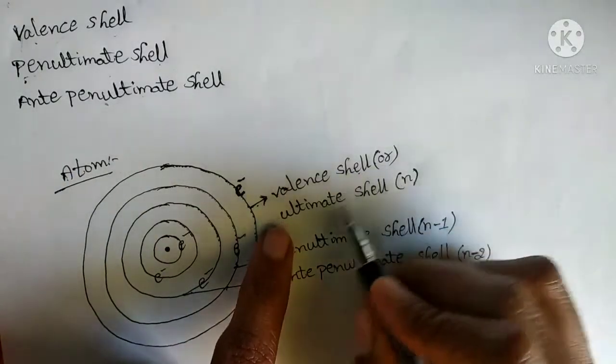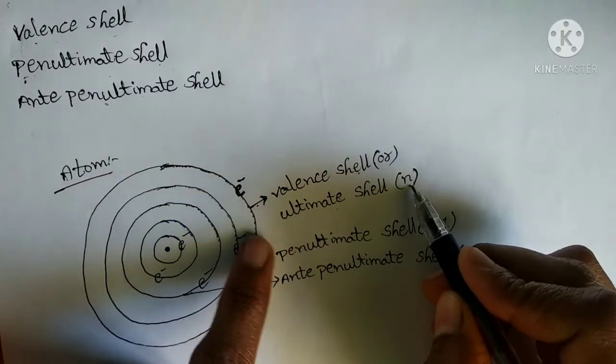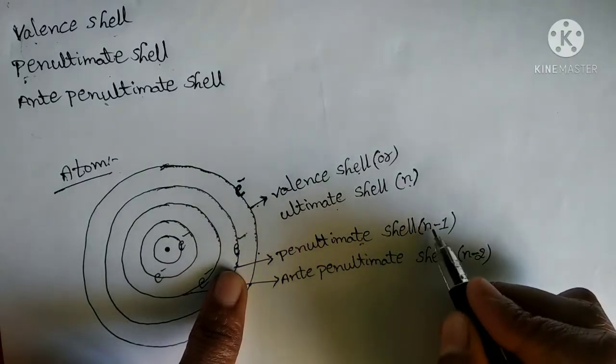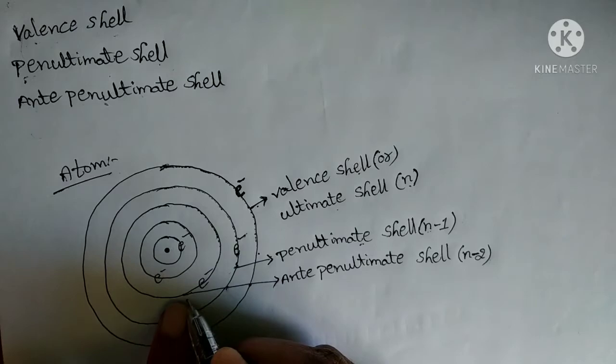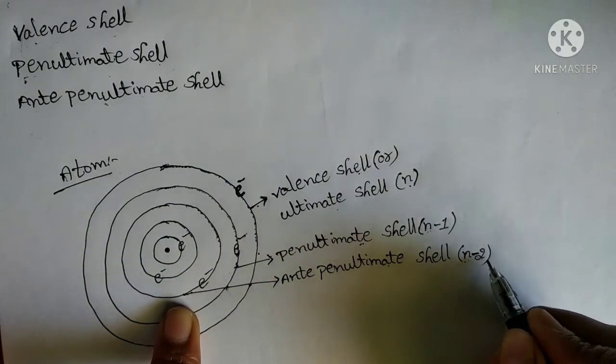So the valence shell or ultimate shell is the last shell, represented with the letter n. The shell before the valence shell is called the penultimate shell, represented with n minus 1. The shell before the penultimate shell is called the anti-penultimate shell, represented with n minus 2.